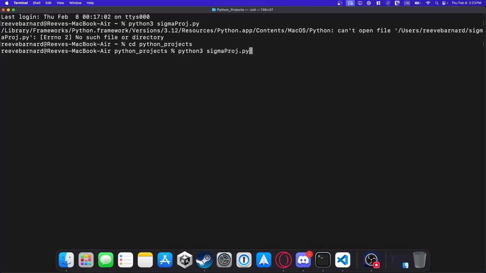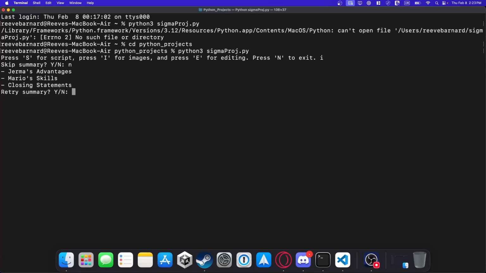Okay, I will show it off now. So then it asks what you want to do. You click I for images. We're not going to skip summary. So Germa's advantages. Oh, I didn't show you the script.